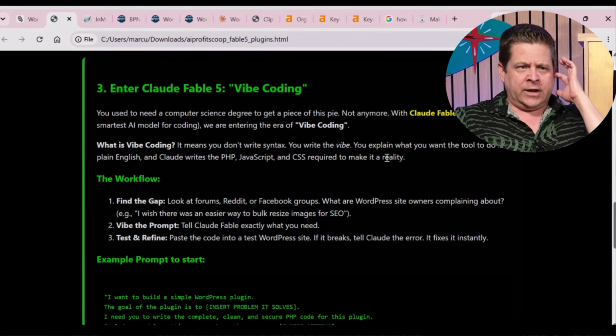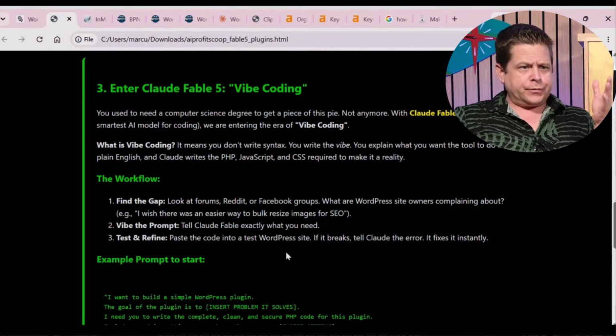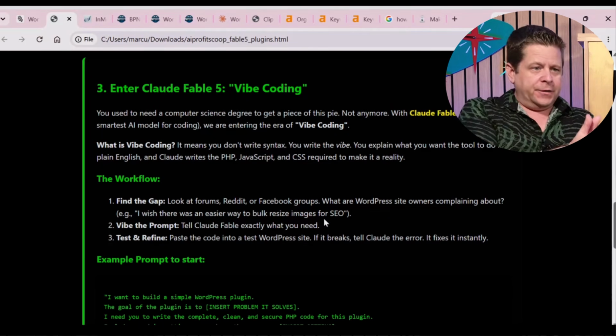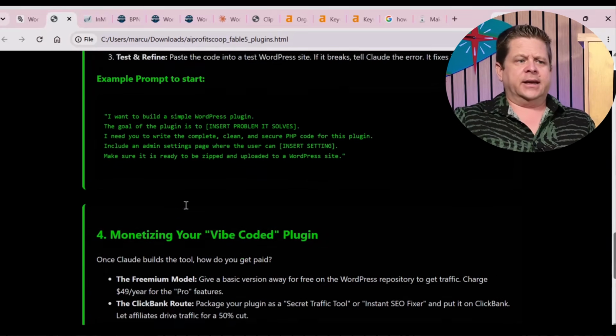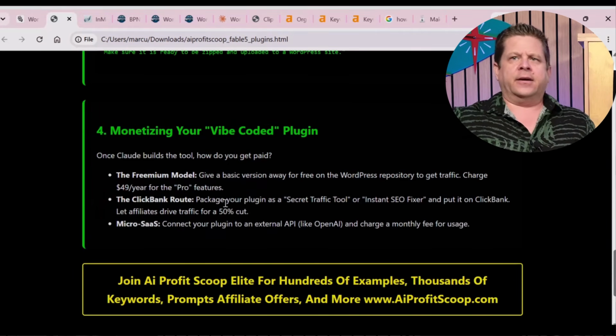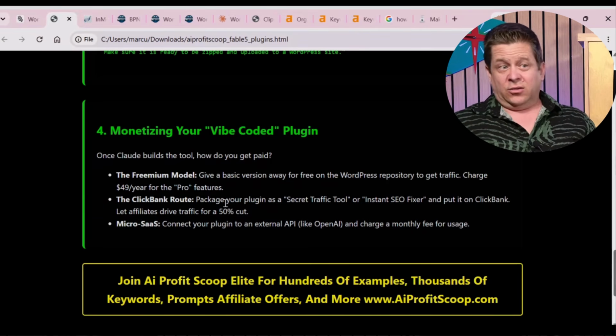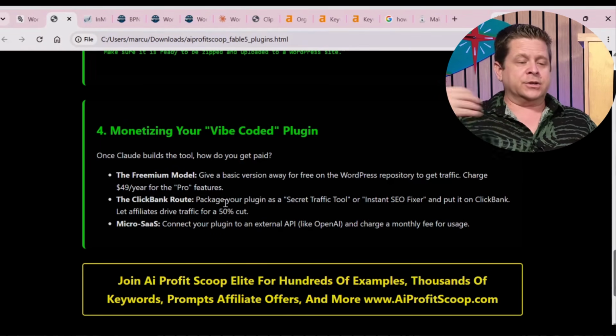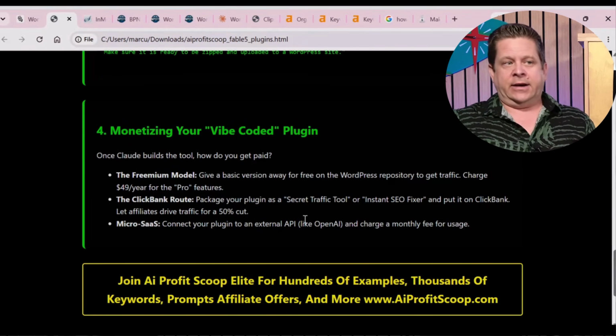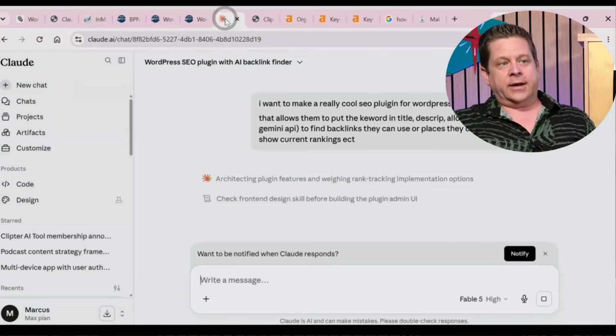And with Claude Fable 5, what you can do is look for gaps, fill them with a really good plugin. A lot of plugins do have flaws. Like there's SEO plugins that are out there that I've used that I don't like. Right? I used Rank Math. It has some cool stuff, but I found there were some things that I personally do that I didn't like about it. So going through and saying, okay, how can I make it better?